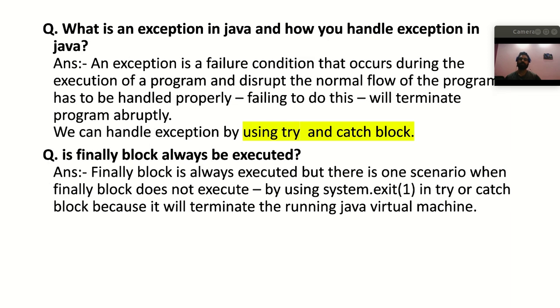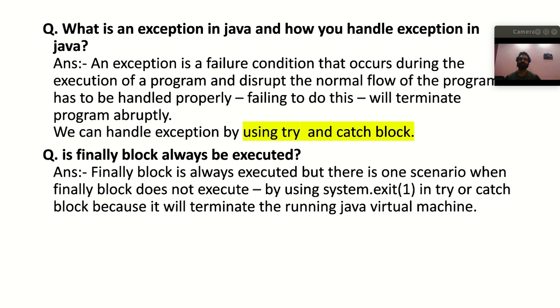So the next question was, what is an exception in Java and how do you handle exceptions in Java? Basically, an exception is a failure condition that occurs during the execution of a program and it disturbs the normal flow of the program. Let's say you have a program of 10 lines and it is executing, and due to some condition in the program, your execution gets disrupted or the normal flow of the program is disturbed. Then an exception will be thrown by the JVM.